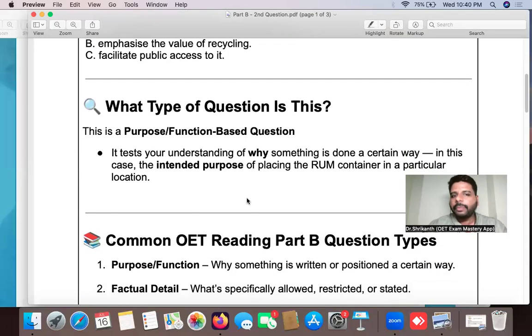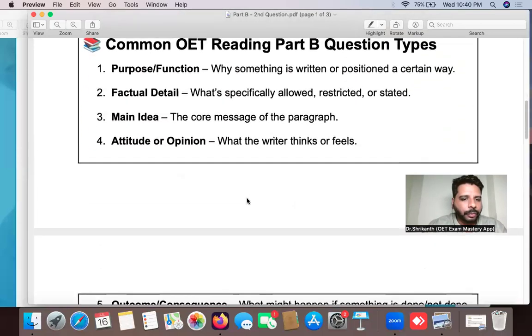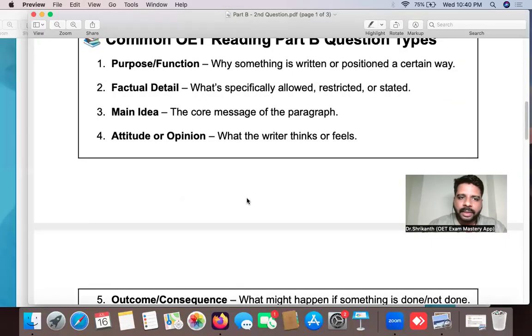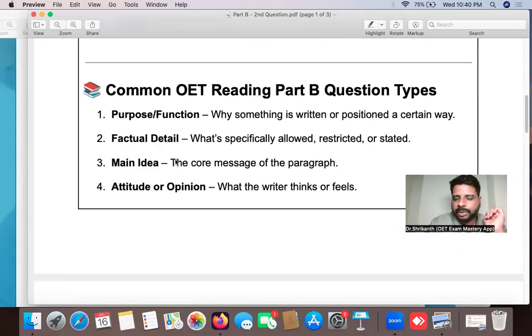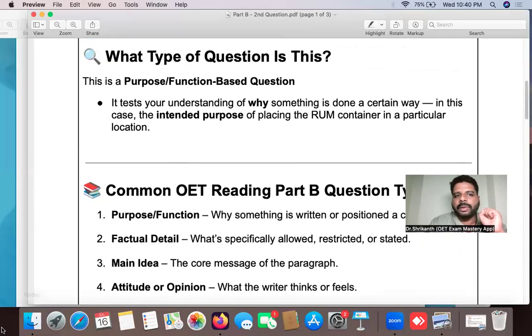So what type of question? As I told you, there are different types of questions in OET. We discussed attitude type questions, main idea, that is the gist, factual type questions, outcome, that is consequence type questions, purpose type questions and so on. In this particular question, it is a purpose type question. Purpose means what? Reason. Purpose means WHY. Why this was done. So this is the purpose.